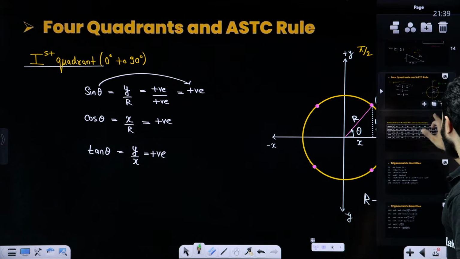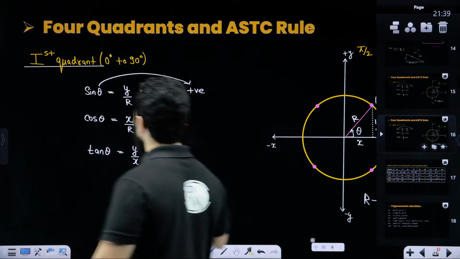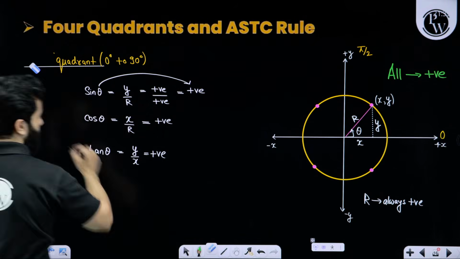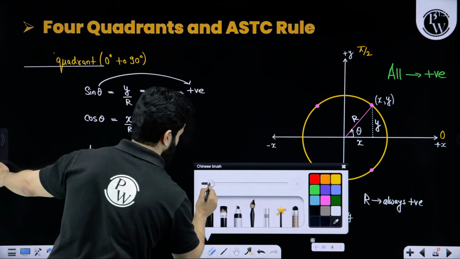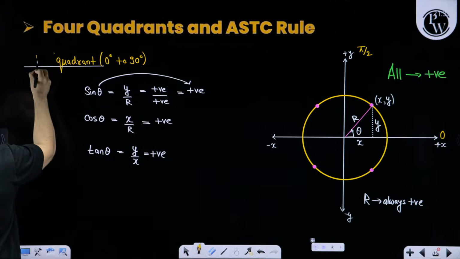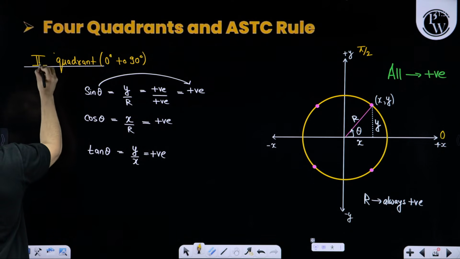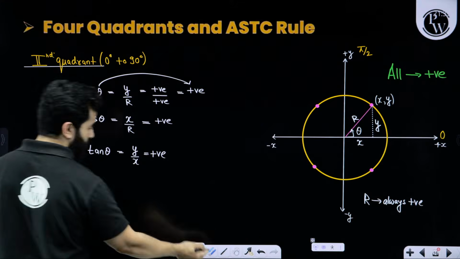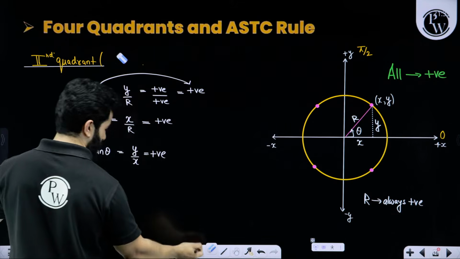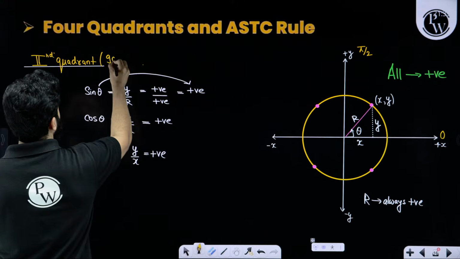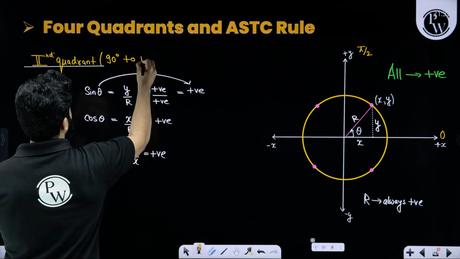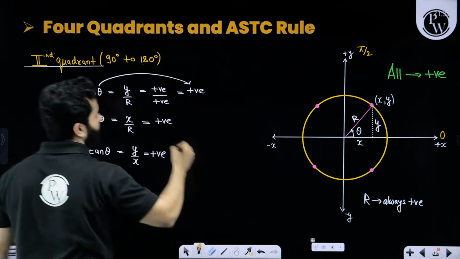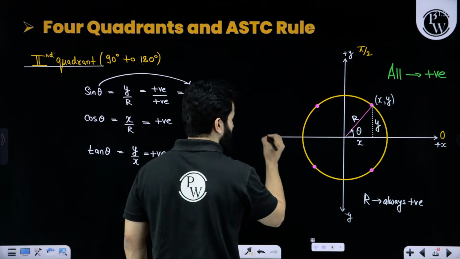Now let's talk about the second quadrant. I have made a copy of this, and I am simply removing this thing. Second quadrant. That means now the angle is from 90 degree to 180 degree, that is pi by 2 to pi.